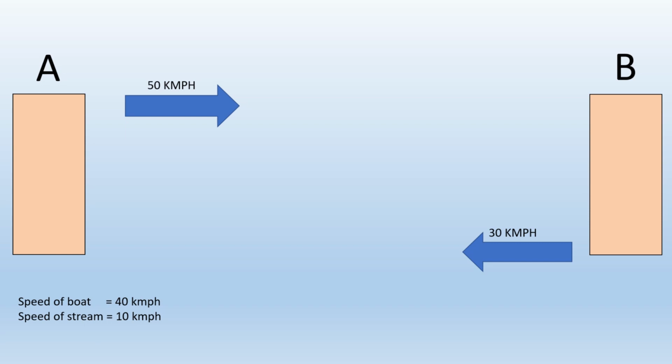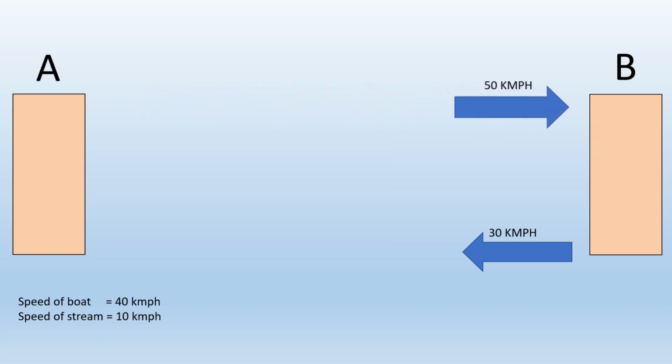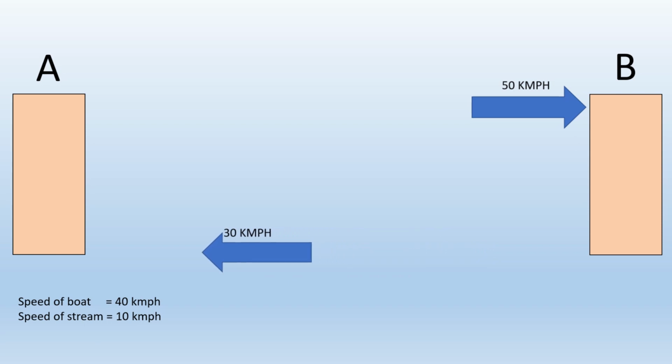When the boat is moving in the direction of the flow, that is from A to B, the speed of the boat becomes speed of the boat plus speed of the stream, that is B plus S, which is equal to 50 km per hour. And when the boat is moving from B to A, that is upstream, the speed of the boat becomes 40 minus 10, that is 30 km per hour. I hope you understand.